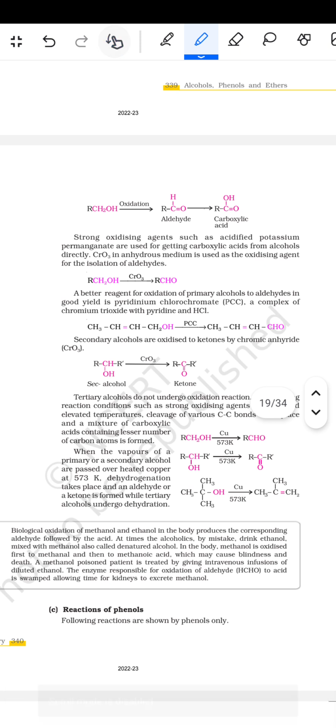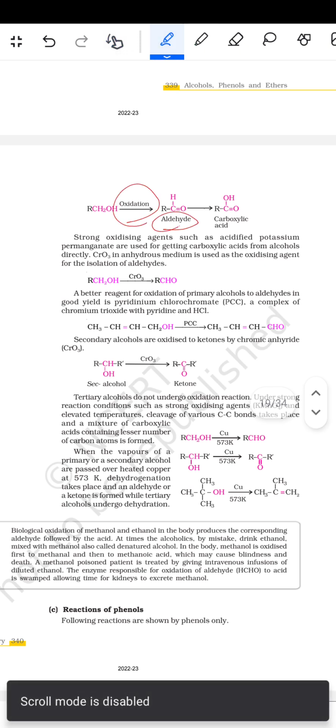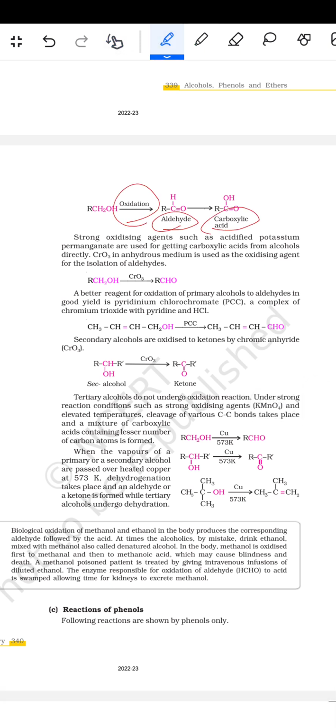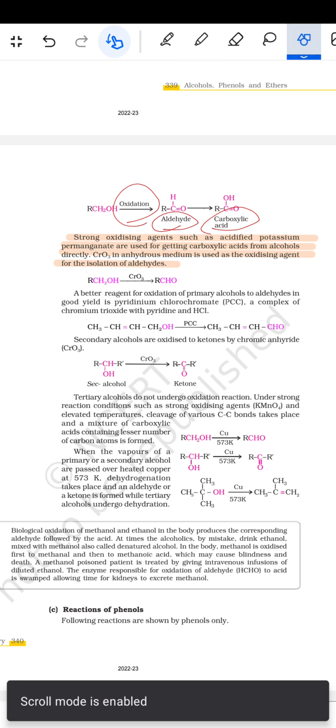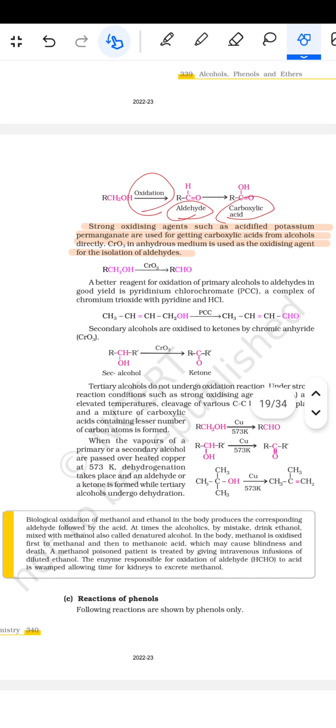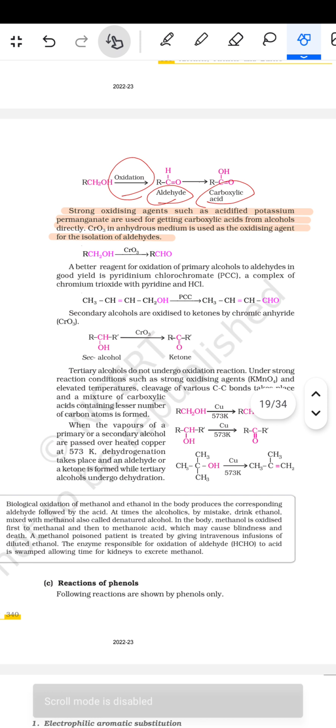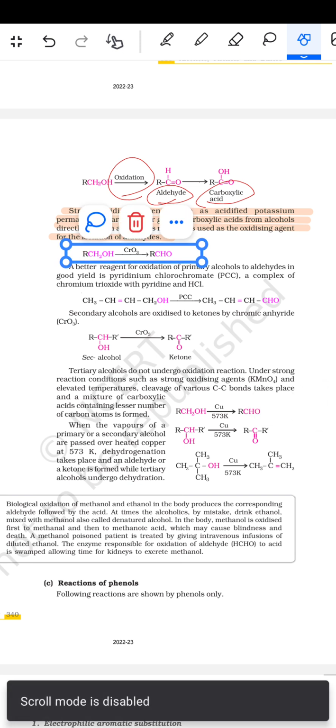Here, on oxidation, the aldehyde is formed, and then on further oxidation, the carboxylic acid is formed. Strong oxidizing agents such as acidified potassium permanganate are used for getting carboxylic acid from the alcohols directly. CrO3 in an anhydrous medium is used as the oxidizing agent for the isolation of the aldehydes. For example, RCH2OH with CrO3 will form RCHO.